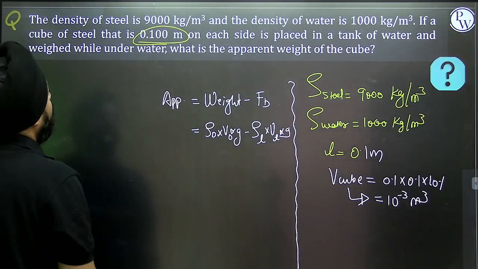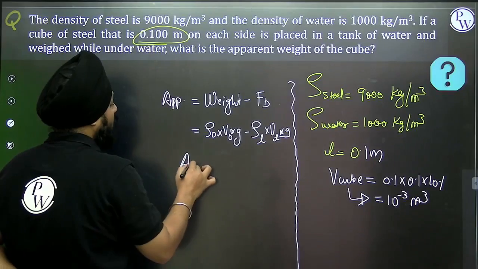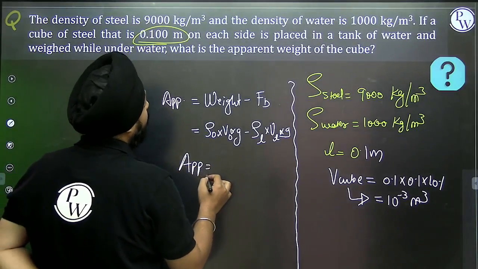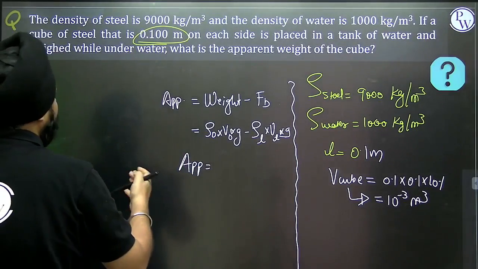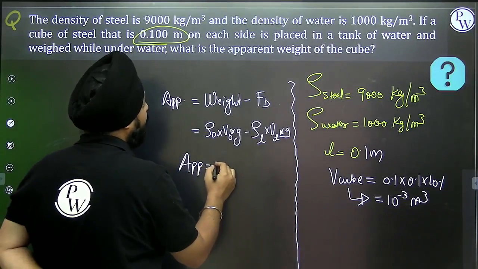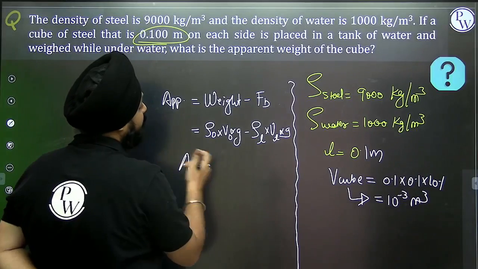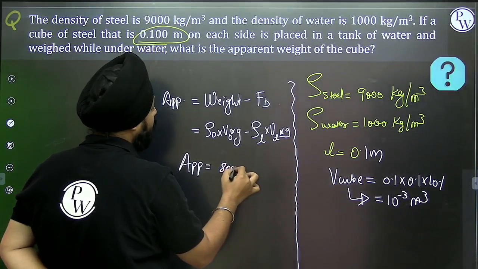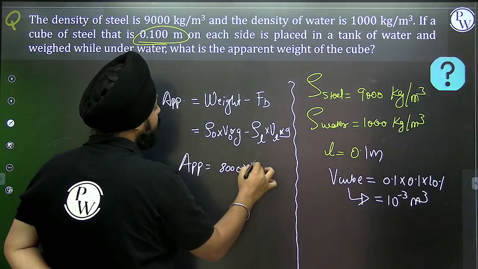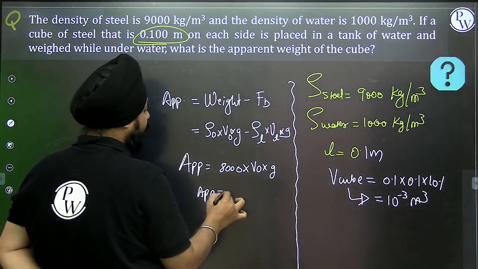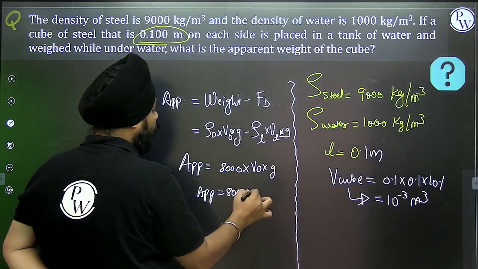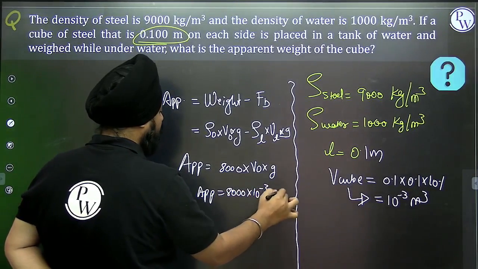right? So here V and g are constant, so apparent weight will be density of the object, approximately 8,000, into V into g. So this apparent weight would be 8,000 into 10 to the power minus 3 into g.